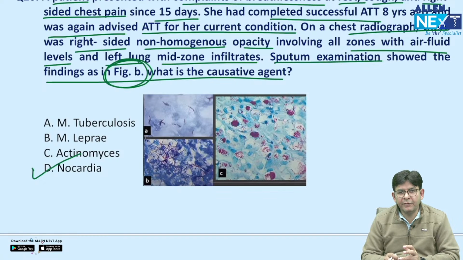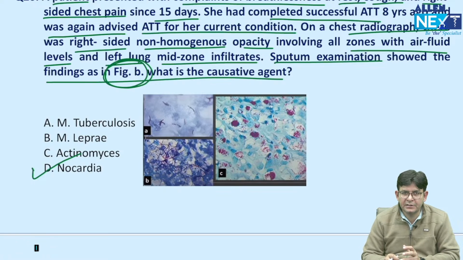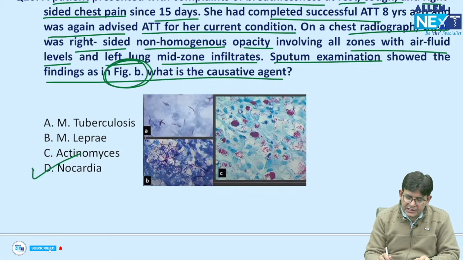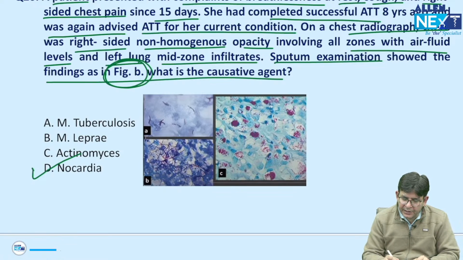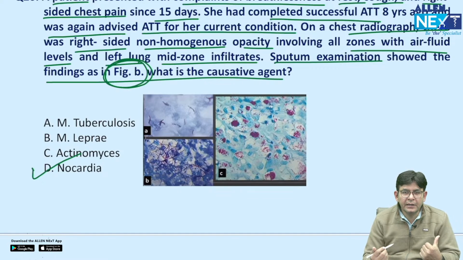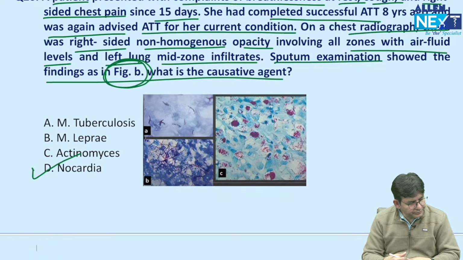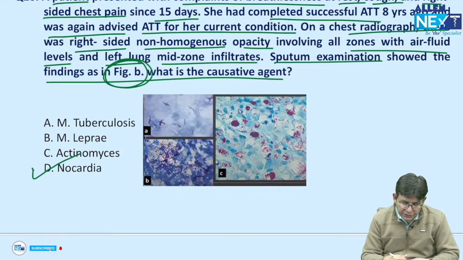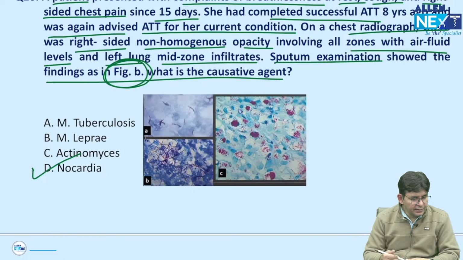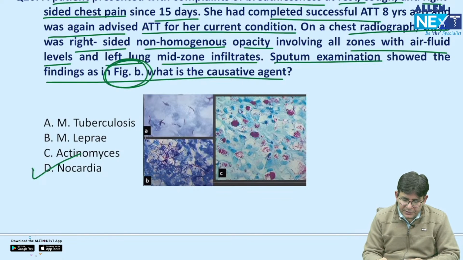This is Nocardia, a filamentous bacteria which is acid fast. How much percent acid fast? 1% acid fast is responsible for causing these particular findings in this patient who was a previous TB patient. So the answer to this question is Nocardia.